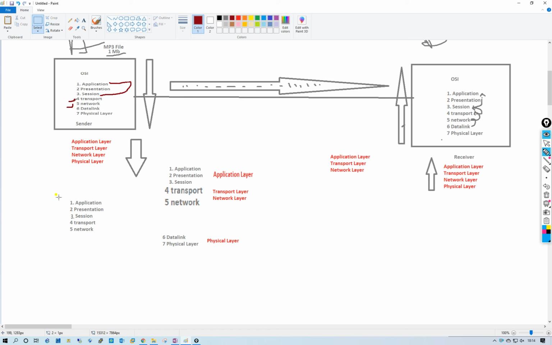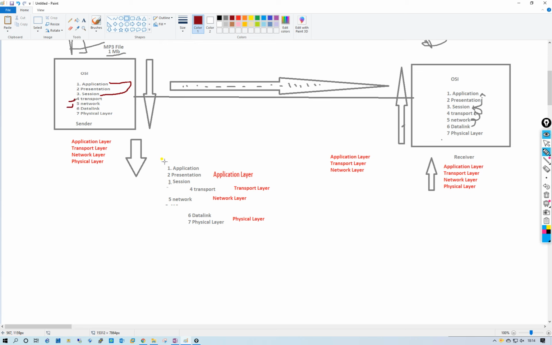Application, presentation, session, it is our application layer. Transport and network, transport is transport, and data link and physical is another layer.